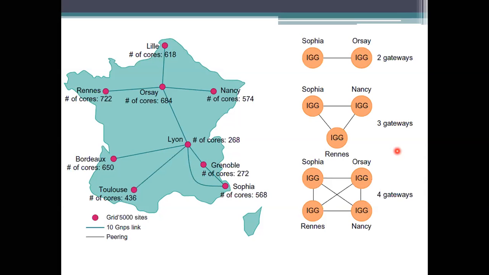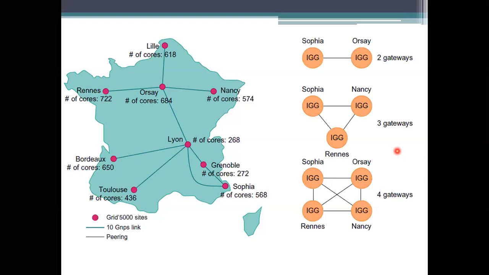So when we compare with the others, Rennes has 722 cores of information here, which means it has the heavy workload. When the cores are increased, it means there is a heavy workload here, and it is also allowing others to get these benefits through other gateways from the peering. There is also a possibility of redirecting things to the other sites.